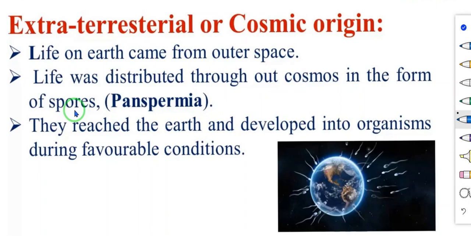The spores are agents of asexual reproduction. So from the spores only life was distributed. Then they reach the earth and develop into organisms during favorable conditions. So the spores enter into the earth and, during favorable conditions, develop into new living organisms.